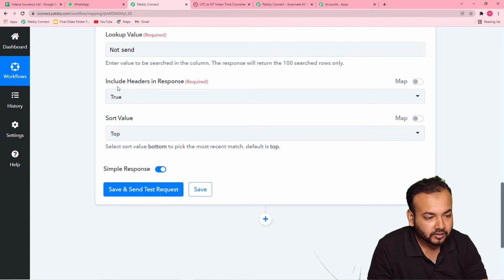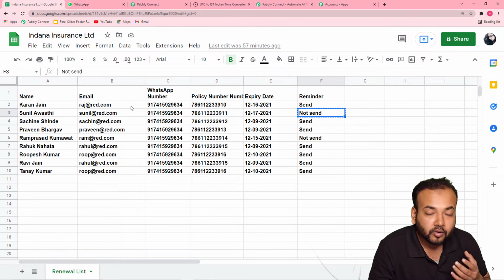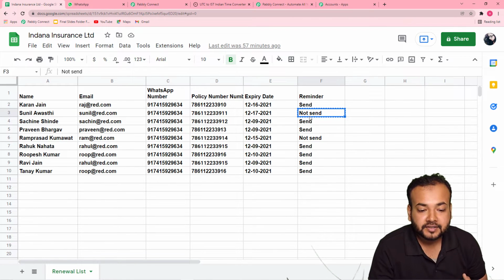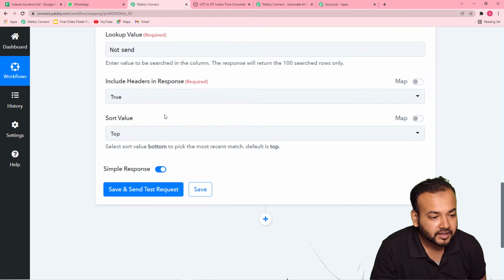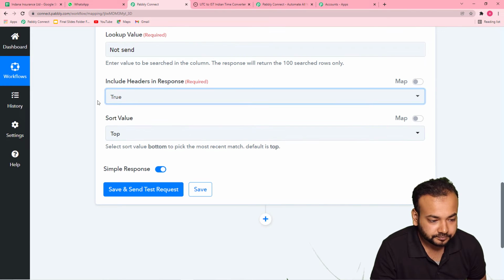And now it is asking include headers in response. Okay, so we are going to bring the data from the spreadsheet to here, of only those people whose reminder status is not sent. So we also want to see the name, email, WhatsApp number headers also. So it is asking for that, so I'm making it true here.